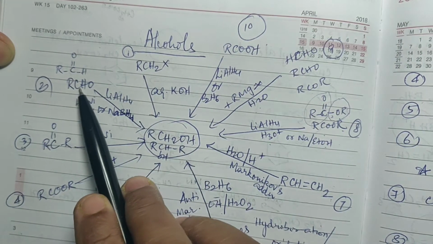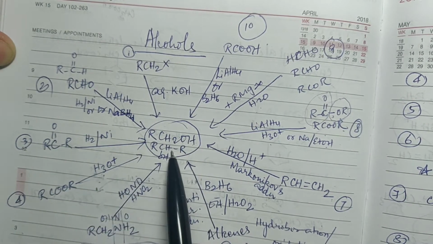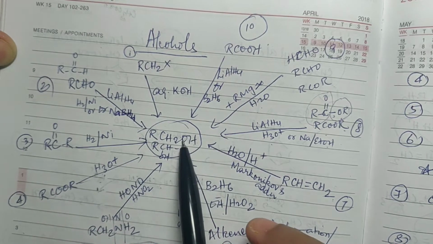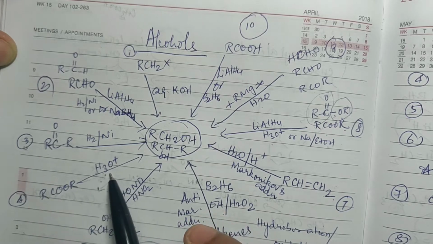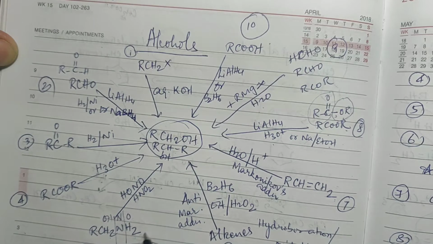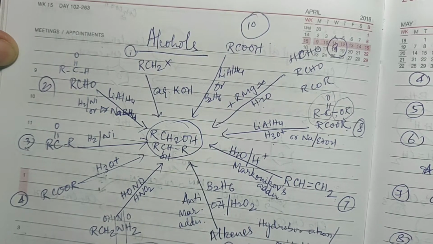And if you reduce aldehyde, then you will get a primary alcohol. If you reduce a ketone, you will get a secondary alcohol. And if you hydrolyze an ester, you will get alcohol. Ester is made up of acid and alcohol. So when you hydrolyze it, you will get alcohol and the other byproduct will be acid. Then primary amine can give you alcohol on treatment with nitrous acid.